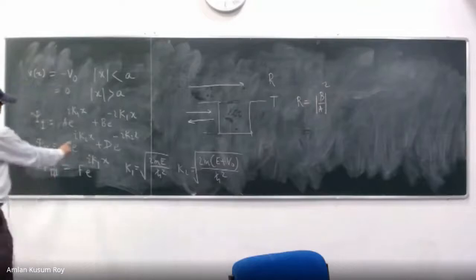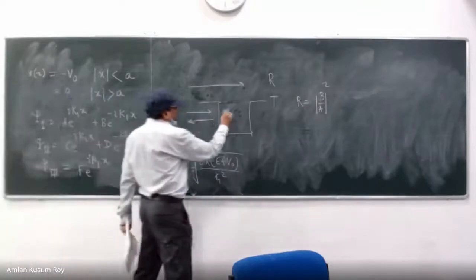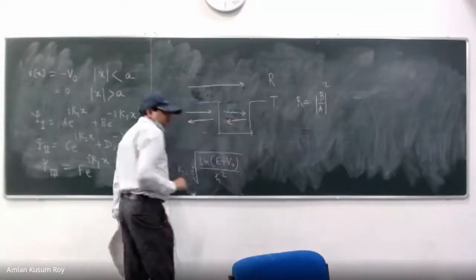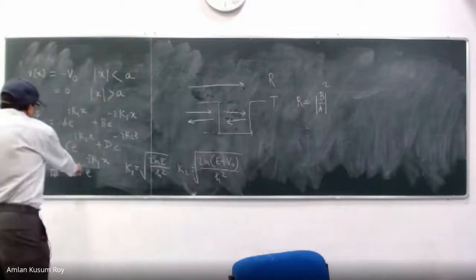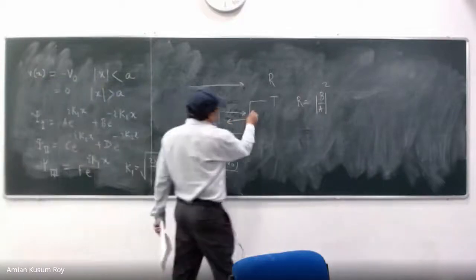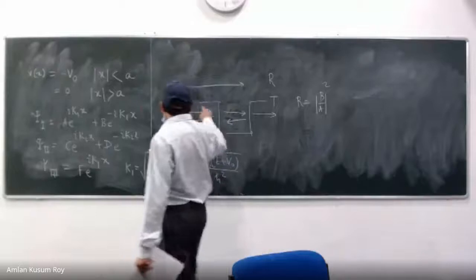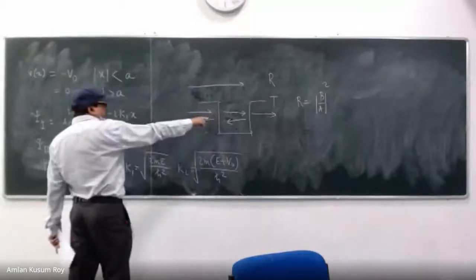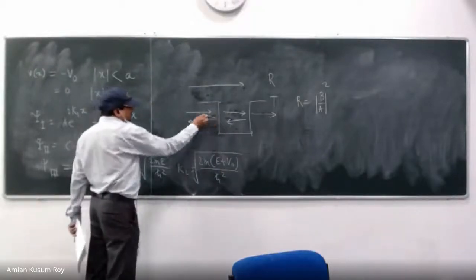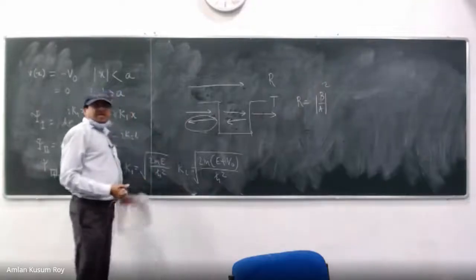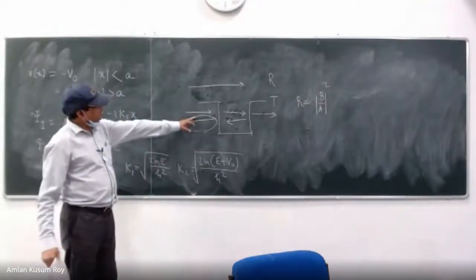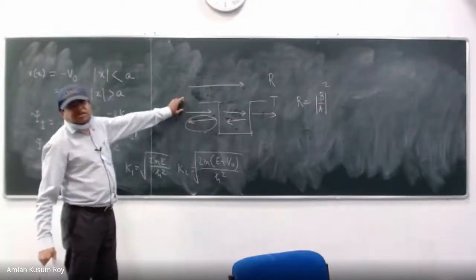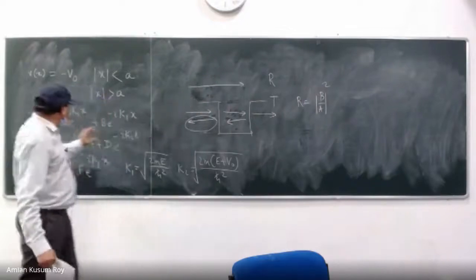What is C and what is D? C is this, D is this. And F is this. So the amplitude of the reflected wave is given by B, and the ratio of the amplitude of the reflected wave to the incident wave is B by A, where the incident wave is given by A.